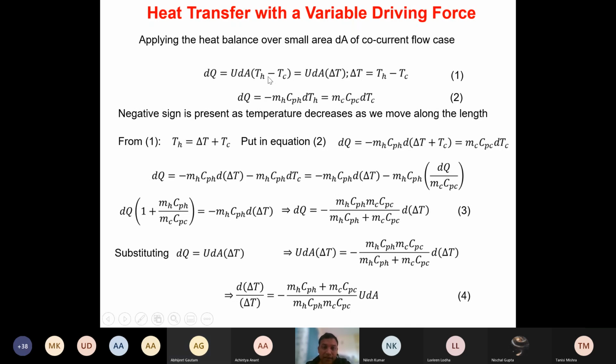Okay, so now here this first equation is represented as U dA delta T, and the second equation is minus mH Cp,H delta TH, which is the same as mC Cp,C dTC. The minus sign is there because as we are moving along the length, the temperature decreases. Therefore, this minus sign is there because this dTH is decreasing as we move along the length.